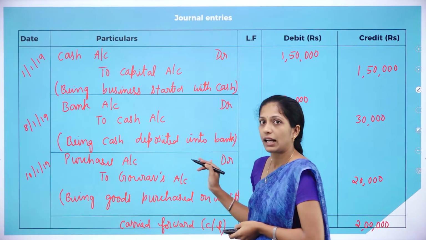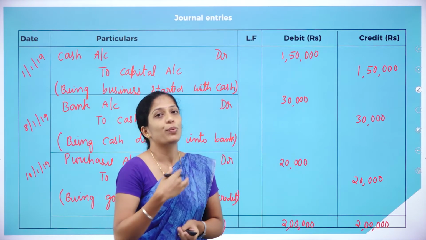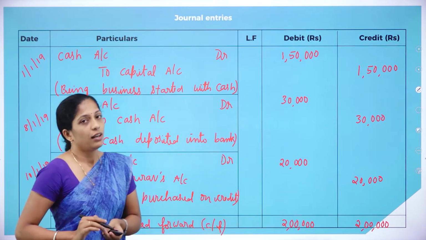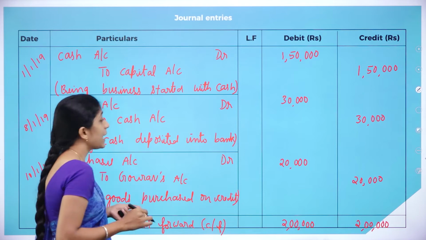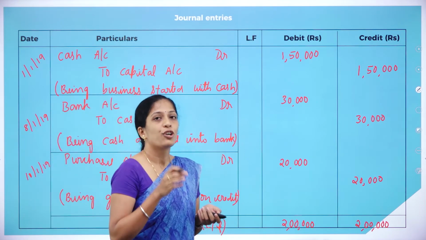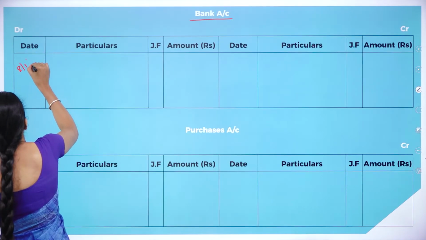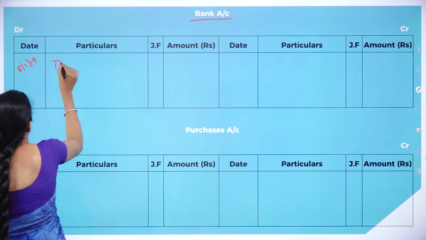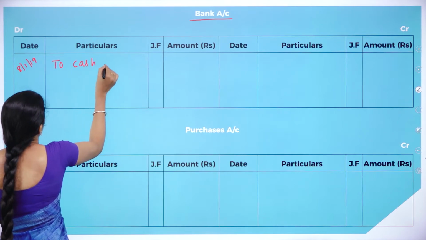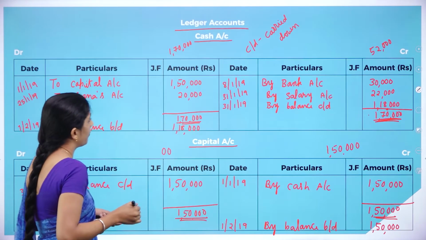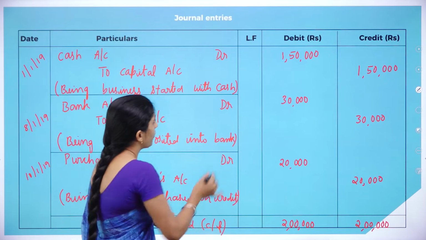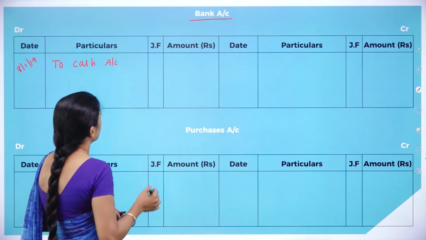Since it has been credited, we have to write it in the debit side of the bank account. So how to record? 8/1/2019 to cash account, how much? 30,000. So the amount is 30,000.